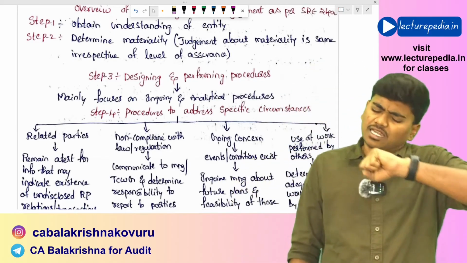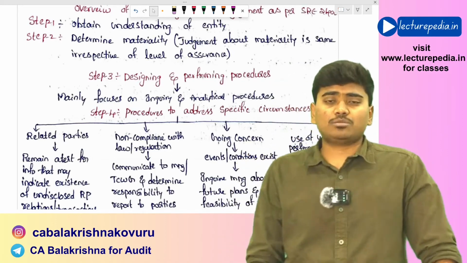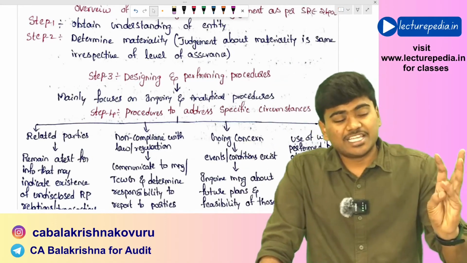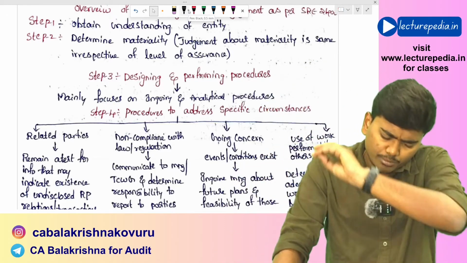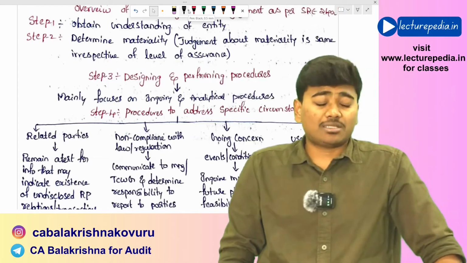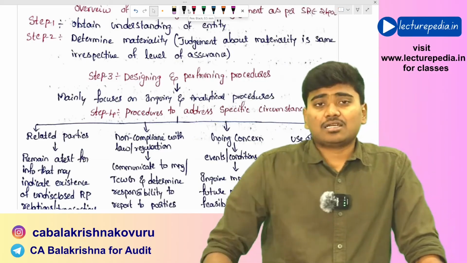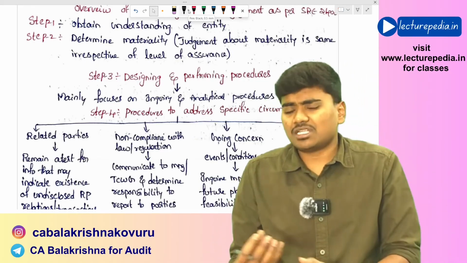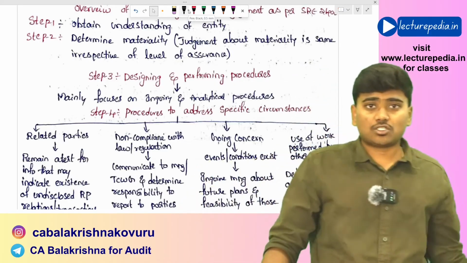Now basically 99% of the procedures that the practitioner performs in case of review is inquiry and analytical procedures. Okay, these two are the major procedures that the practitioner will perform in case of review. However, in certain necessary cases he will also perform certain other procedures, but not to the extent that he performs in case of audit.